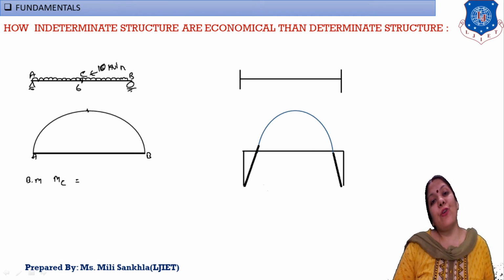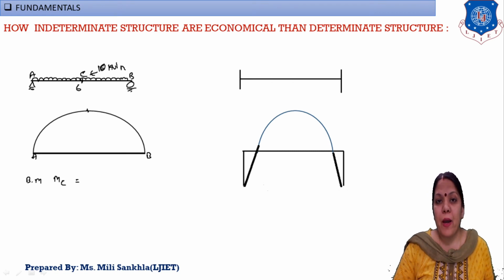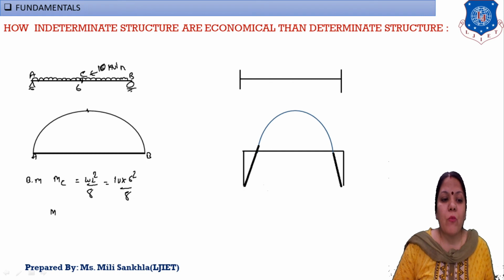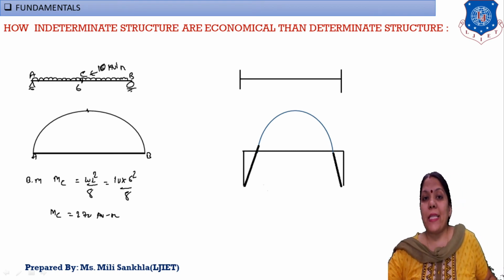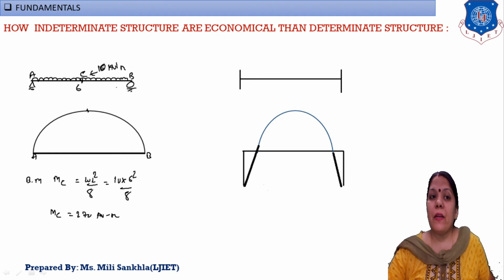What is the equation for a simply supported beam subjected to UDL on the entire span? Maximum bending moment we get at point C, and that is W L square by 8. Now put the values, W is equal to 10, L is equal to 6, square, by 8, and my answer for this moment at C is equal to 270 kilonewton into meter. Clear?